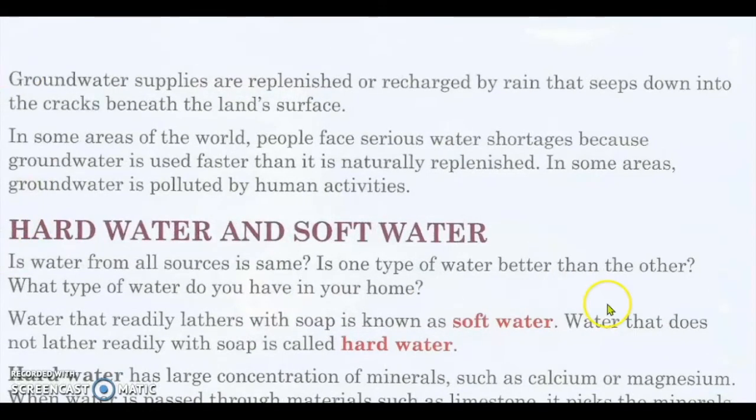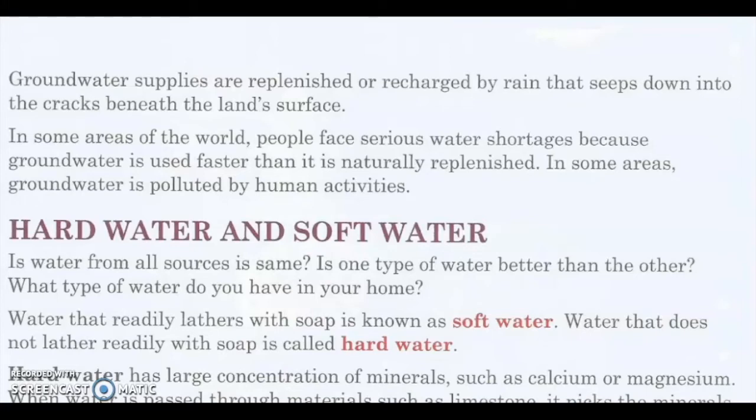Now let's learn about groundwater. Groundwater supplies are replenished or recharged by rain. So they get replenished, refilled by rain that seeps down into cracks beneath the land surface. That is infiltration. In some areas of the world, people face serious water shortages because groundwater is used faster than it is naturally replenished. So in the world there is a water crisis happening because of overuse of water. The water landforms are not able to get replenished naturally.